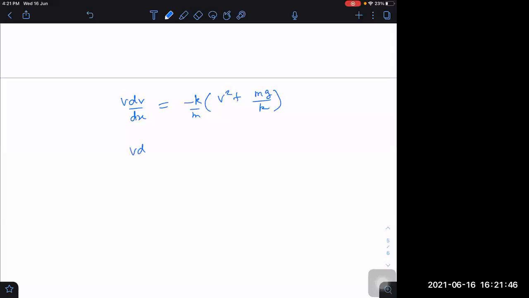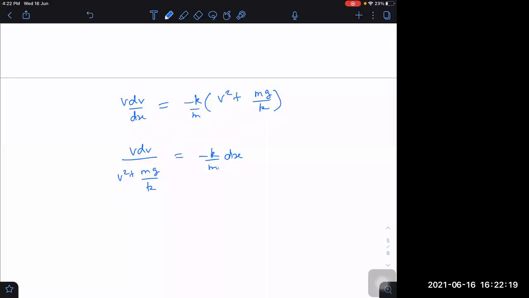So v dv upon v square plus mg by k is equal to minus k by m into v square. Now what can we do? Integrate. Sorry, I did something wrong. Listen. What is it here? It will be just minus k by m into dx, bringing this down and taking dx up.